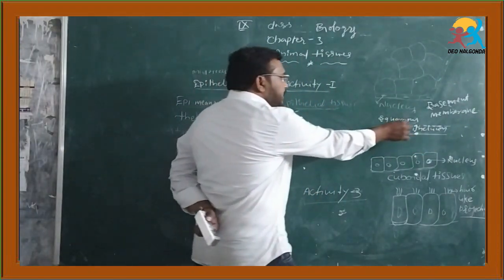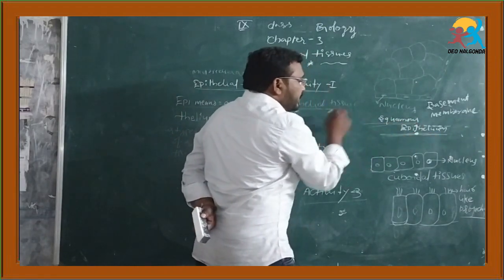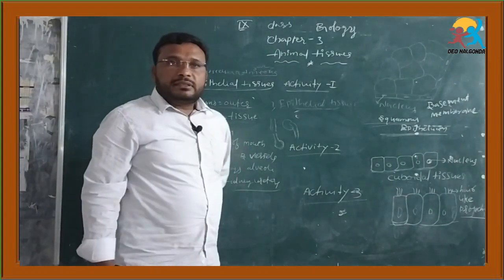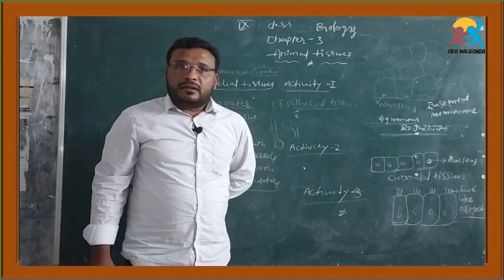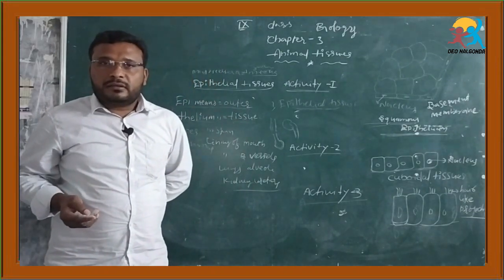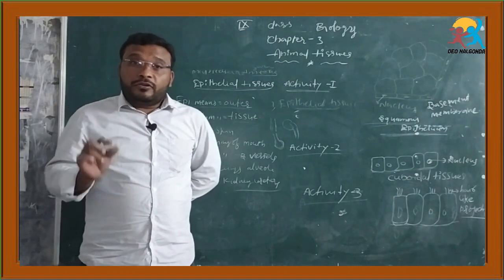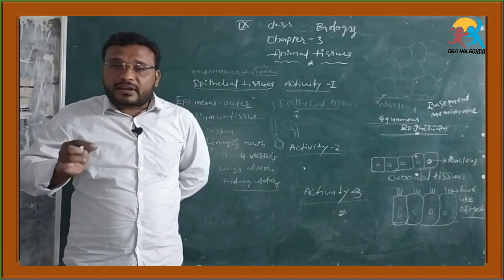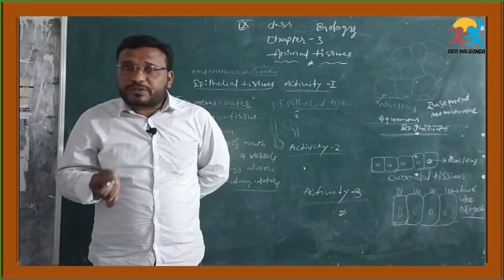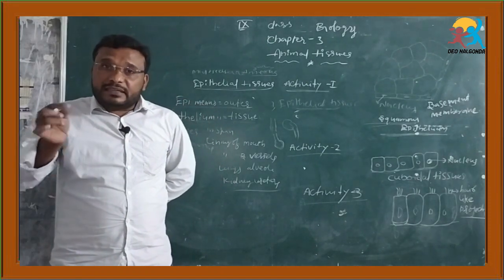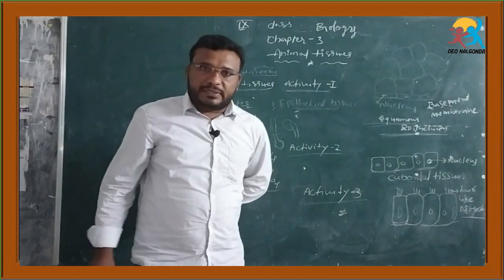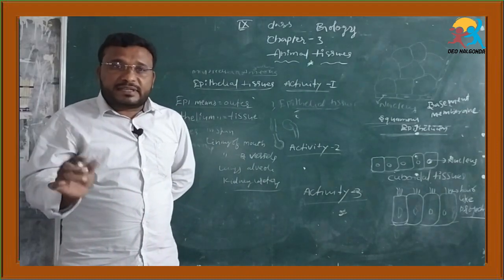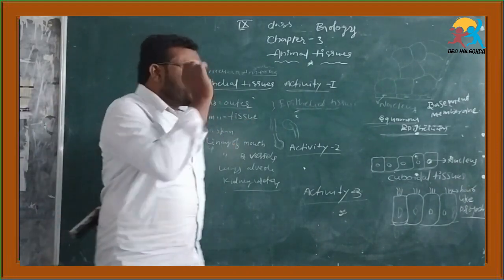This type of squamous epithelium is present in animals in places like the lining of the mouth, esophagus, and alveoli of the lungs. Where materials are transported, and where absorption and secretion occur, those areas are lined by squamous epithelium.